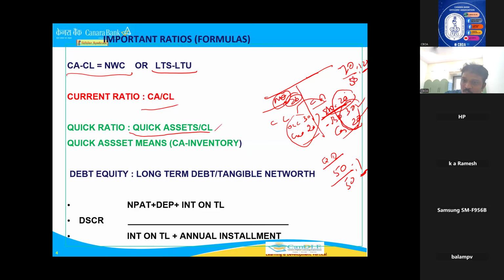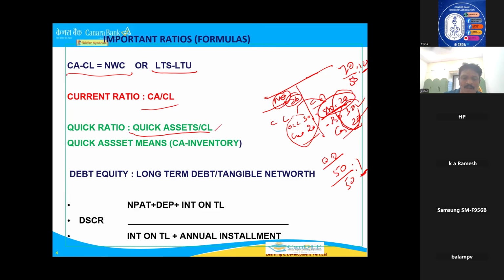Why? Because you have removed stock. Why have you removed stock? Because here we are calculating quick ratio. Quick ratio means leave the inventory. In the current assets, leave the inventory. Remaining items compare with current liabilities. Because if any eventuality comes, I cannot sell the stock immediately. Cash, yes, I can take. Book debt, okay, already sold, money only has to be received. I need not sell anybody's stock. So book debts, cash, everything they will take, but without stock they will compare current assets to current liabilities. Remove stock from current assets, compare. That is called quick ratio.